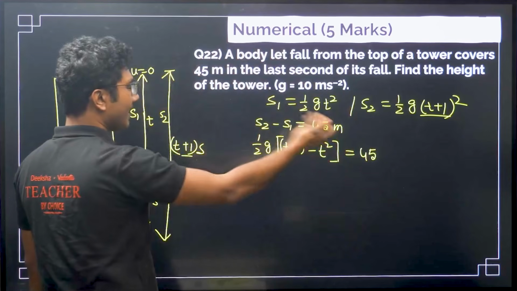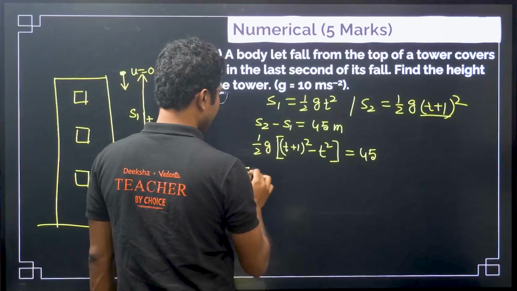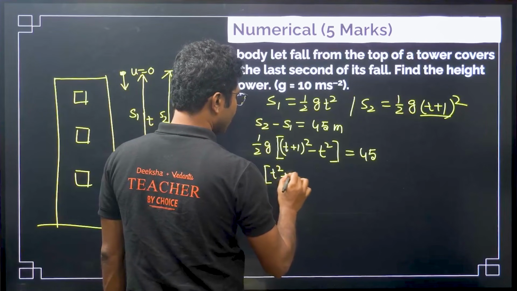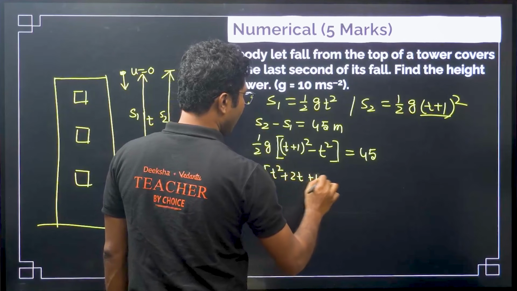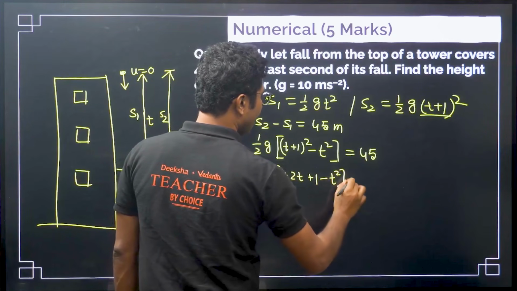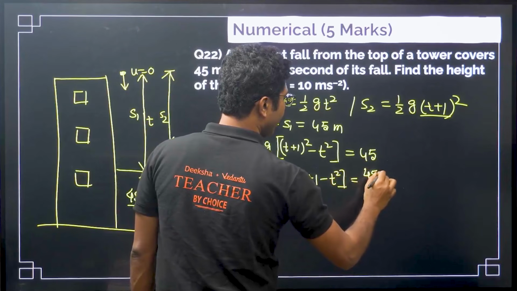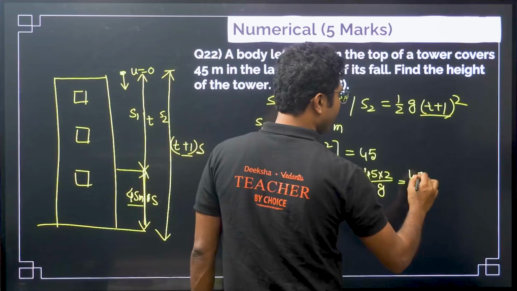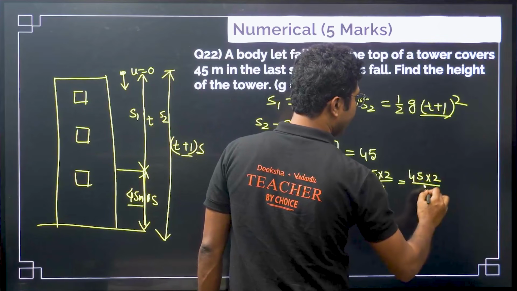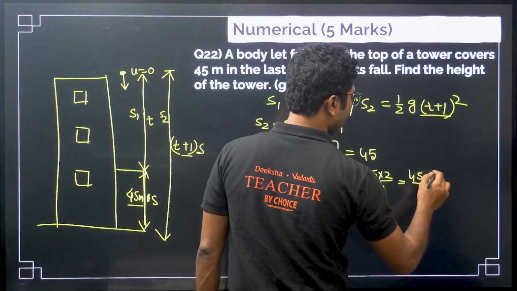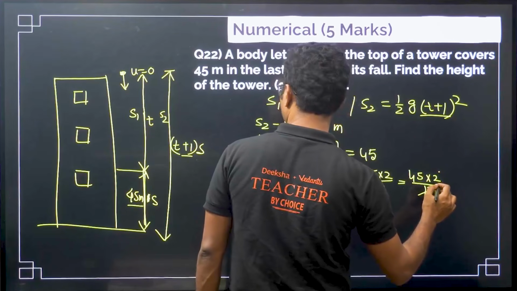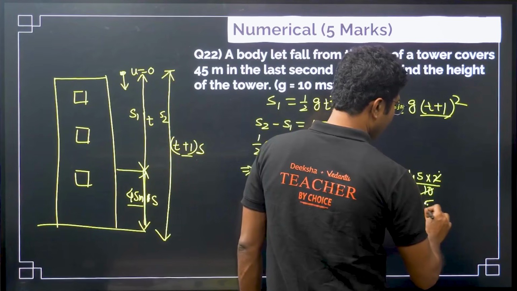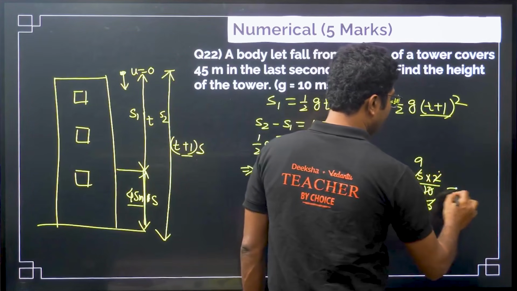Now let's put the values and simplify this. So first, let's break this. T square plus 2t plus 1 minus t square equals 45 into 2 divided by g, that is 45 into 2 by 10, so it will be 9.